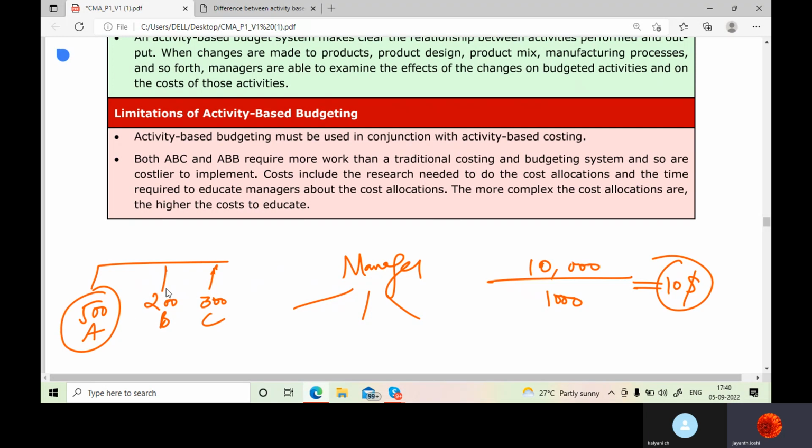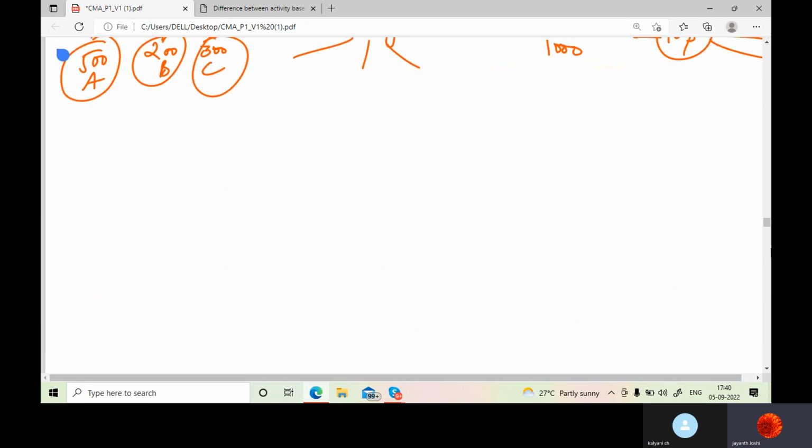More should go to this department, somewhat less to the others. Am I right, madam? Yes, sir. So activity-based budgeting is much more clear or not? According to activity, you are allocating your overheads now. So the $10 you are bifurcating perfectly, but it's a time-consuming process. That's it.